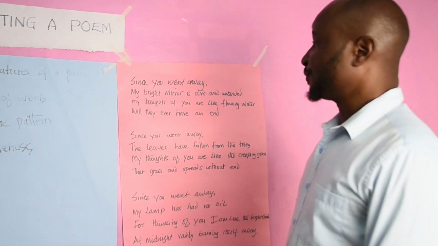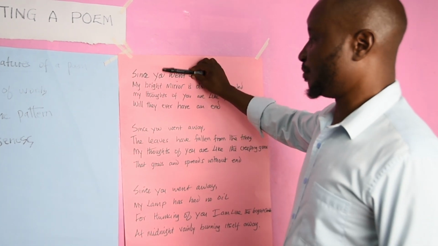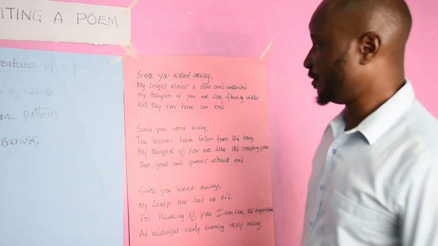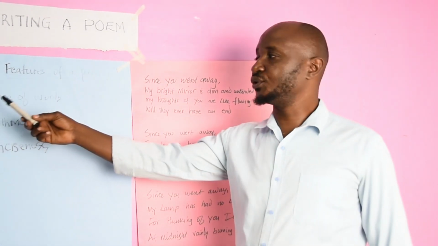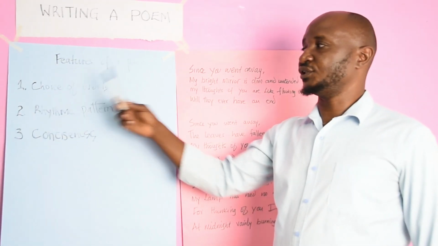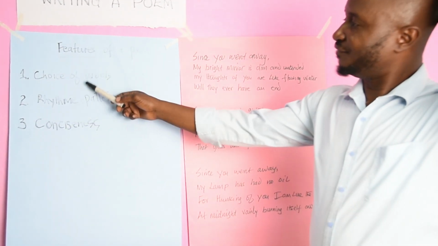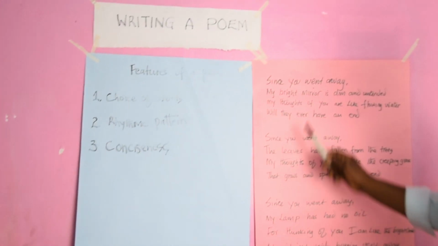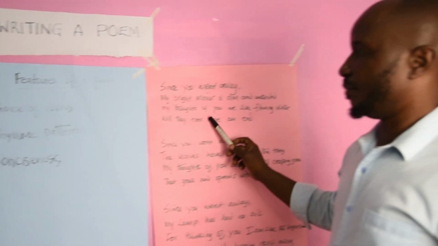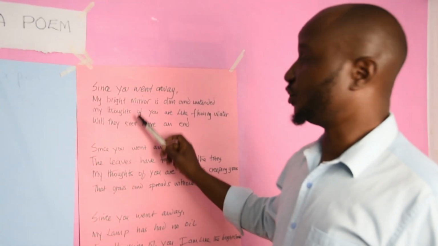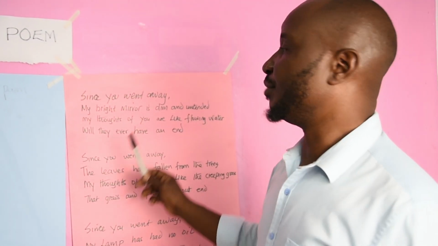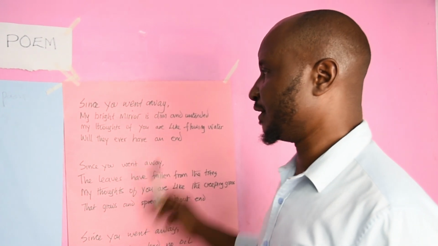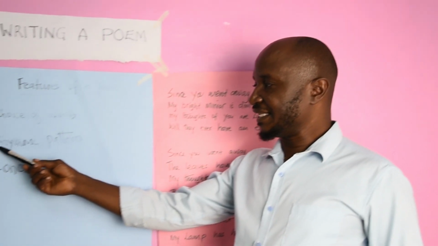All right, so I want us to look at this poem. This poem does not have a title, but I want to use it so that we can be able to get down to the choice of words. So the first is the choice of words. The words that have been used in this particular poem have been carefully chosen so that they bring out their respective meanings. Then look at rhythmic pattern.